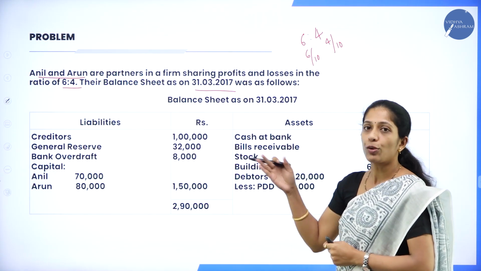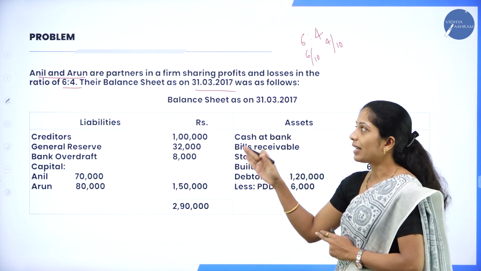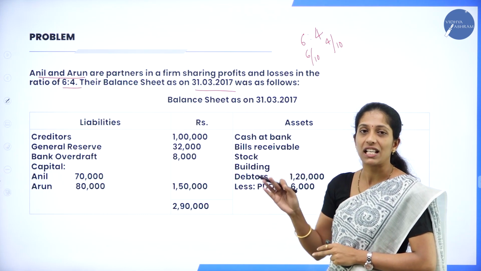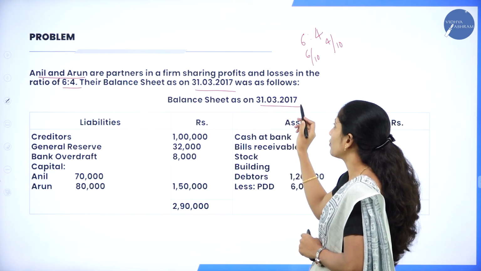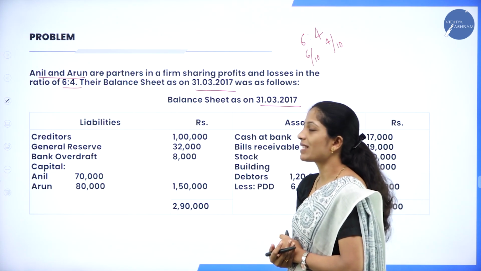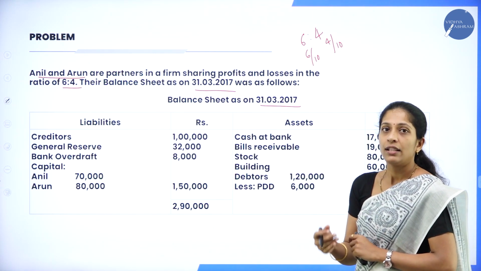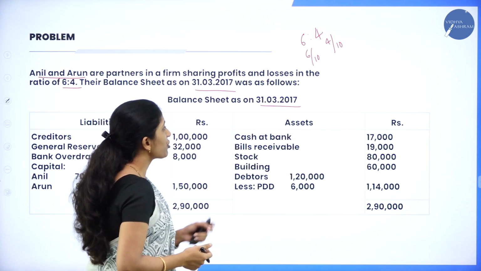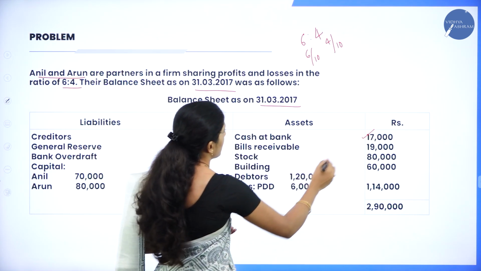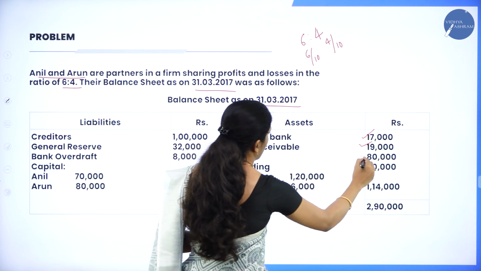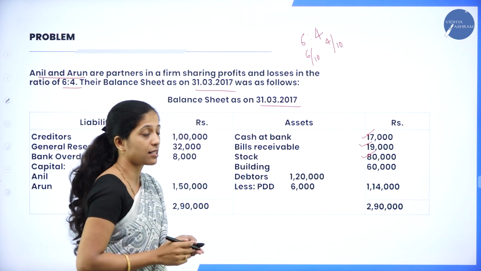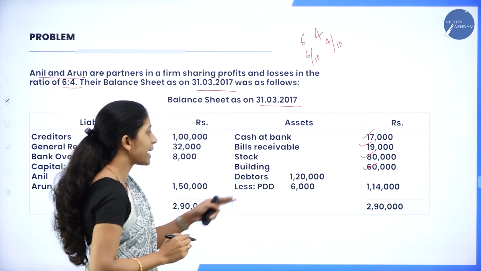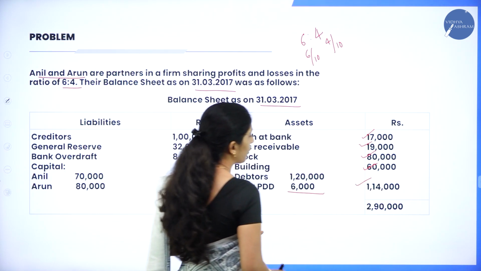Here also a new partner has been admitted. Let us see later. But here there are two partners, Anil and Arun, who are old partners, and they have given the balance sheet of these two partners. Balance sheet as on 31st March 2017. They have given certain liabilities as well as certain assets. Now let us see what assets they have given in the old balance sheet. Cash at bank 17,000, bills receivable 19,000, stock 80,000, building 60,000, and debtors 1,20,000 less PDD, that is provision for doubtful debts, 6,000. So the total is 1,14,000.